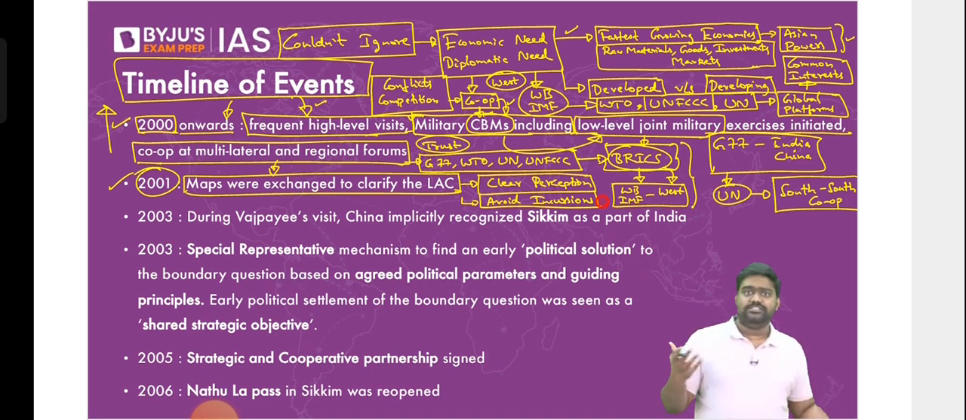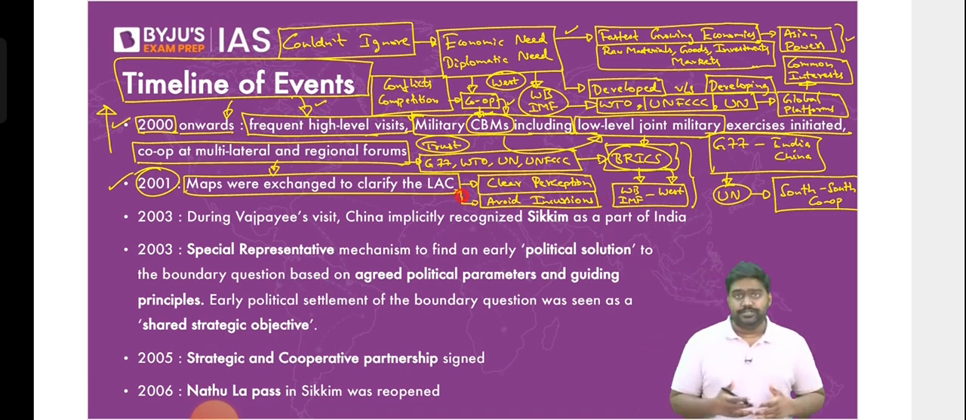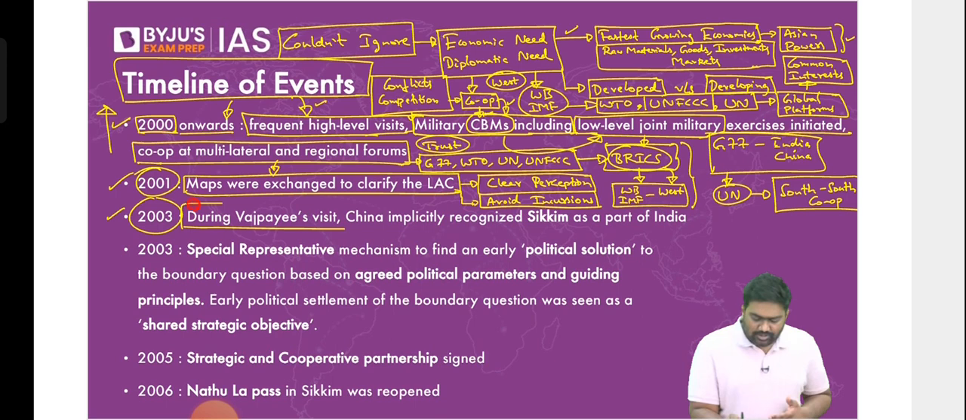Similarly, India can do the same if we have Chinese maps, if we understand what is China's perception of the border. So that is why maps were exchanged. It was a positive development. It helped in avoiding incursions for some years. Then came the important visit of Prime Minister Vajpayee to China.